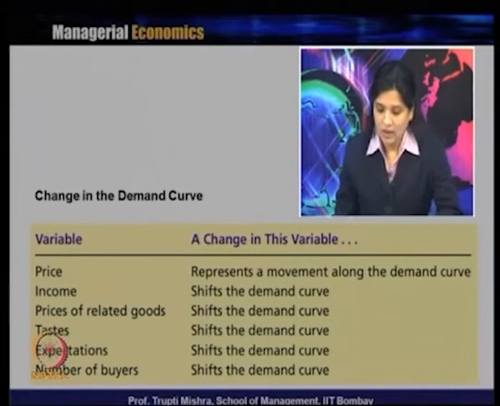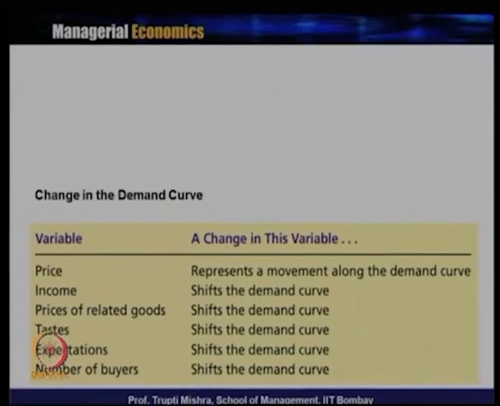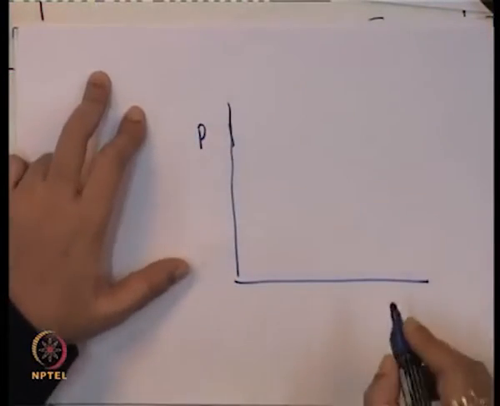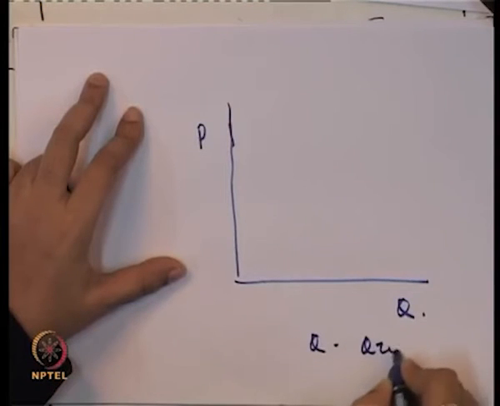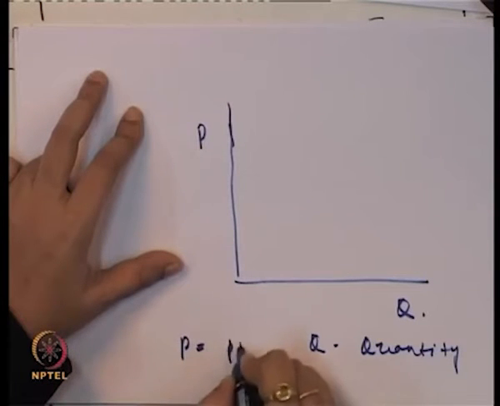We will take a quick example, like in the last class, where we drew a demand curve considering P on the y axis and Q on the x axis. Q is quantity and P is price.